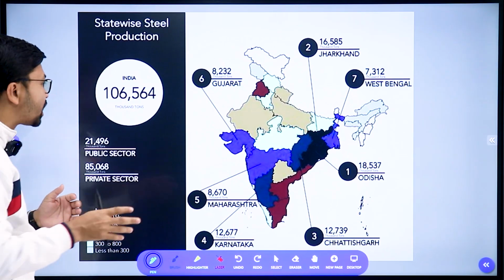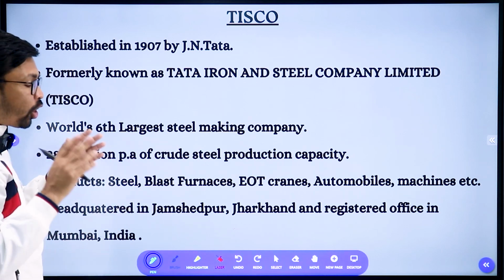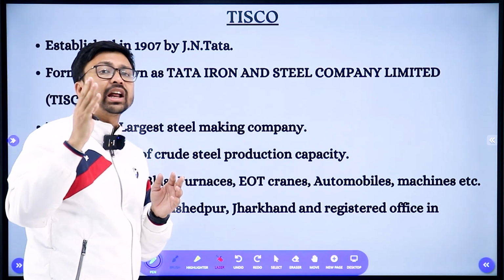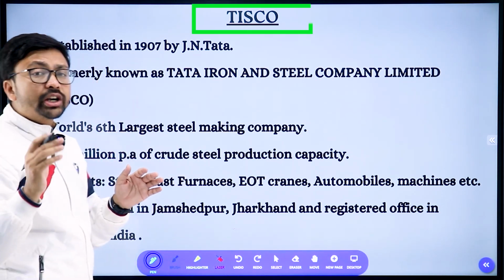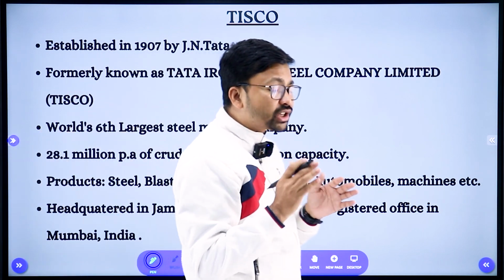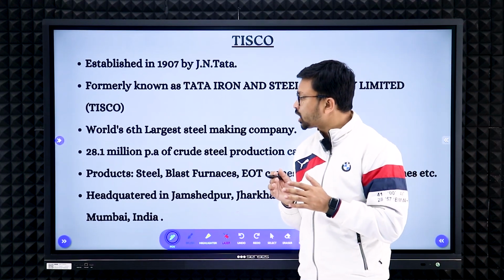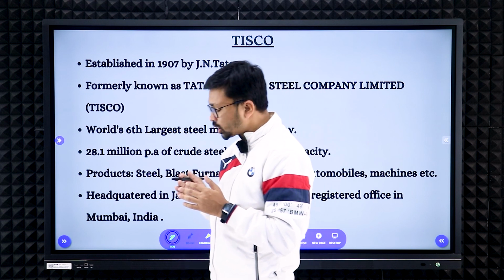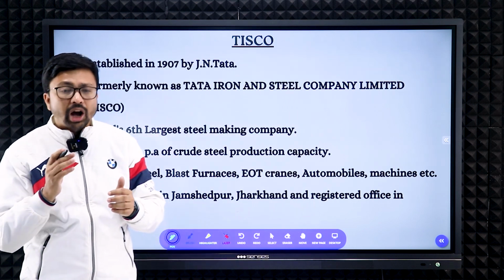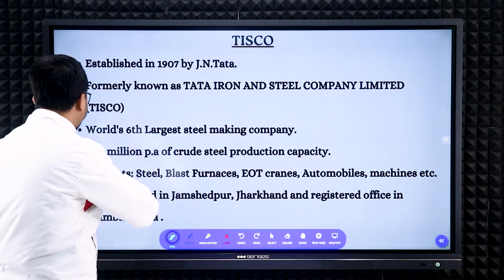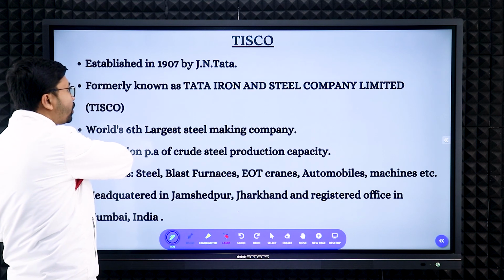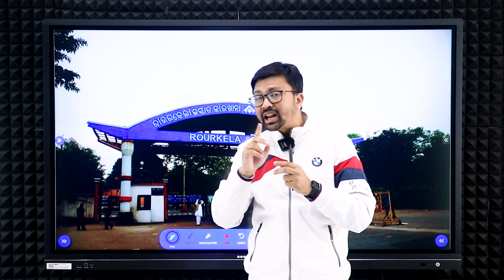But according to your syllabus, you need to study only two iron and steel plants. That is TISCO. TISCO means Tata Iron and Steel Company, located in Jamshedpur, and that is the private iron and steel industry of India, right? It plays a very important role for the country's development. Next, you need to study the Rourkela steel plant. Now, about those two, TISCO and Rourkela,